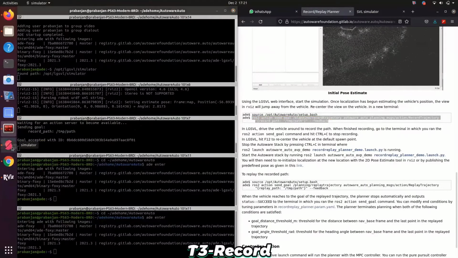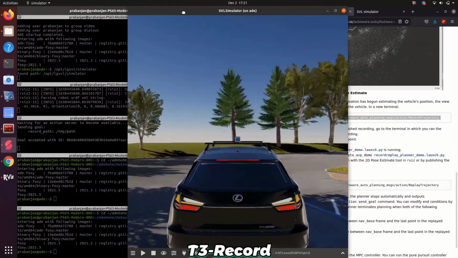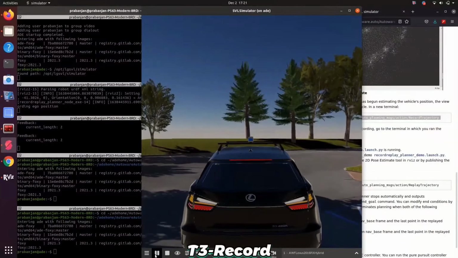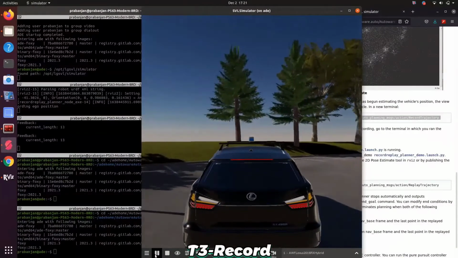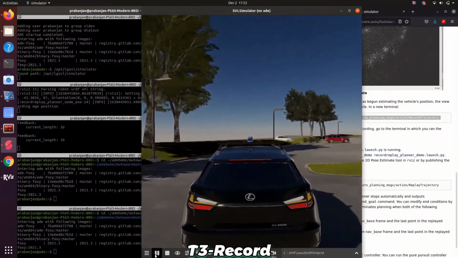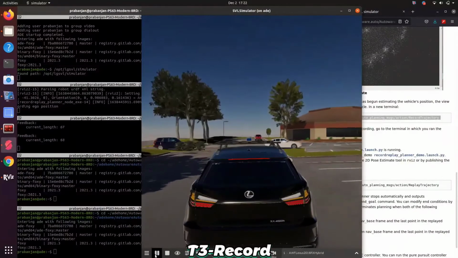So it has started recording. Now in the simulator, I will just play the simulation and I will drive the vehicle manually using the keyboard controls. Now I am driving the vehicle manually in the simulator, and meanwhile the trajectory I'm following will be recorded in the third terminal.